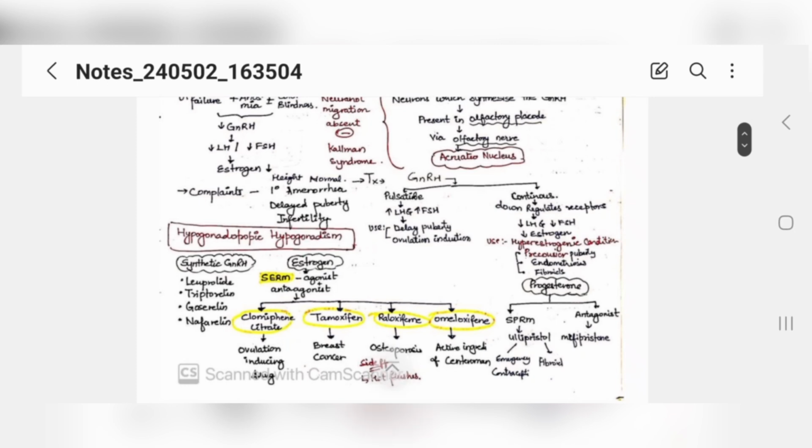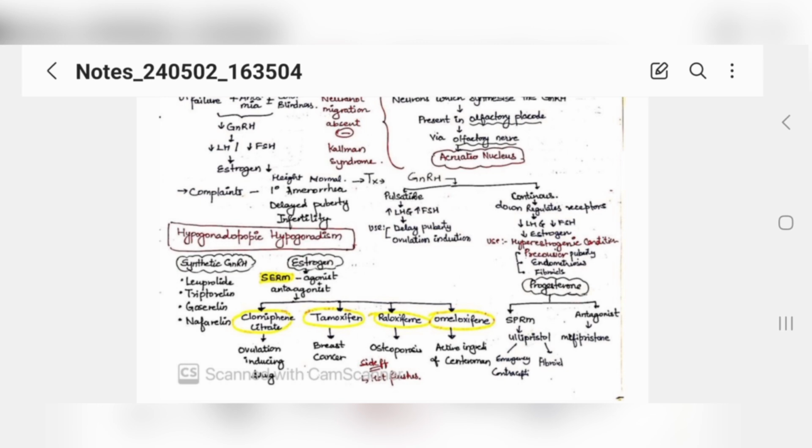So basically, we give gonadotropin releasing hormone for other conditions also, except for this. In case a patient comes to you with delayed puberty, we also give gonadotropin releasing hormone, but in a pulsatile manner. And in hyperestrogenic conditions, we give it in a continuous manner. I told you, it is released in a pulsatile form.